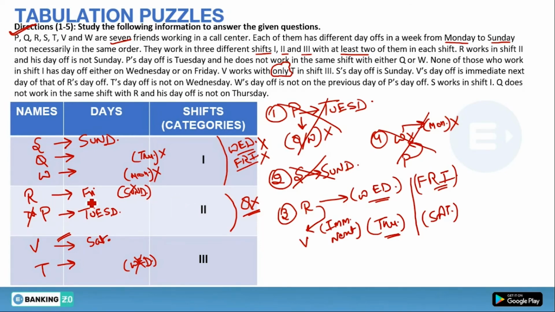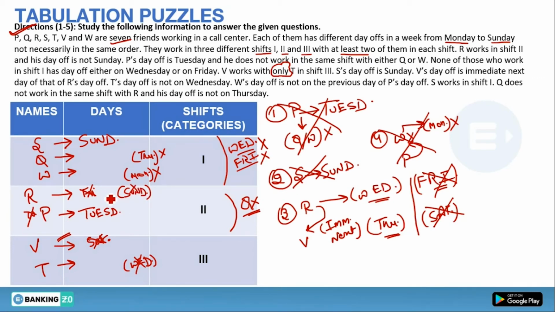I hope it is clear. Friday is over here, Saturday is over here, Wednesday is blocked on shift 1, and also blocked in shift 3. So there is no space left for Wednesday. So this case is eliminated. So R cannot be on Friday, and V cannot be on Saturday. So only this case is possible, that is R can be on Wednesday.